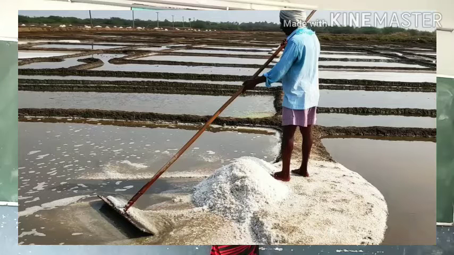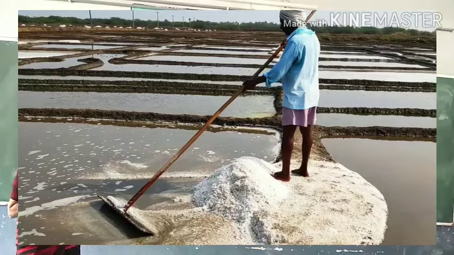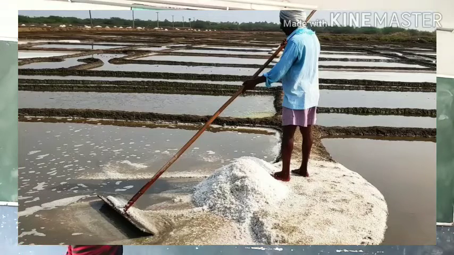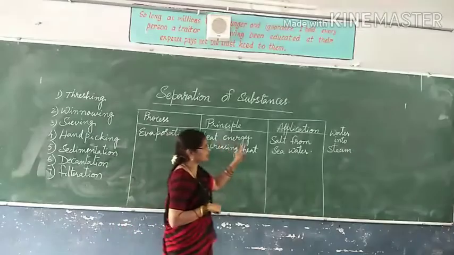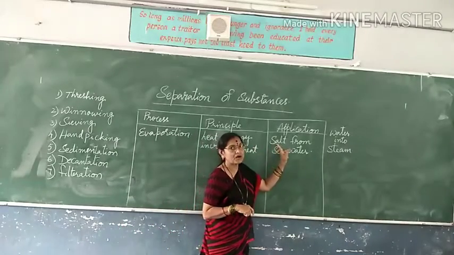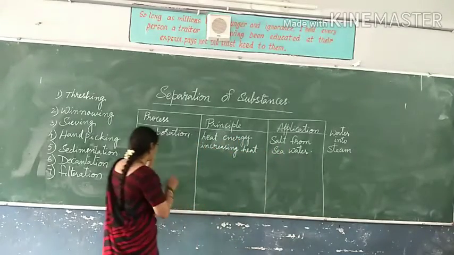Even you know, this is one of the salt satyagraha. Who did it? Mahatma Gandhi. Have you remembered it in your social studies? It will come. Okay, so we use this process of evaporation during salt preparation in our day-to-day life.